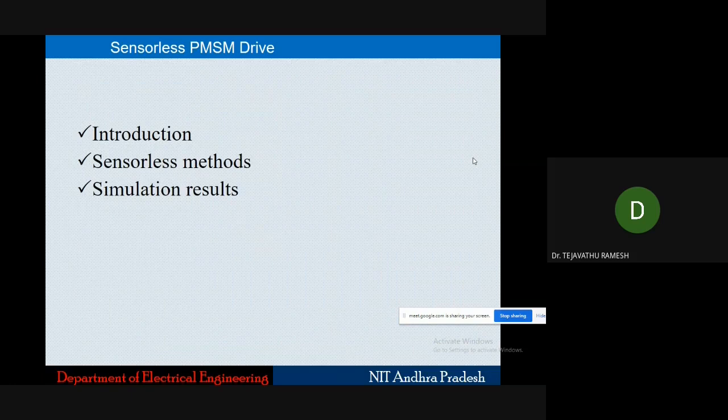This is about the sensorless PMSM drive. I will not cover this topic because there is a particular session on sensorless controllers for drives. So why do we need sensorless speed controllers or sensorless current controllers, like fewer sensors? There is one session on this. Dr. Giribabu from MNIT Bhopal will take one session on this. But I will give you the overview of why people are going for sensorless.